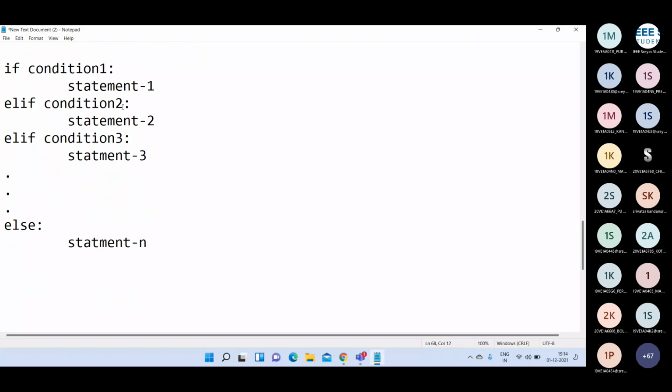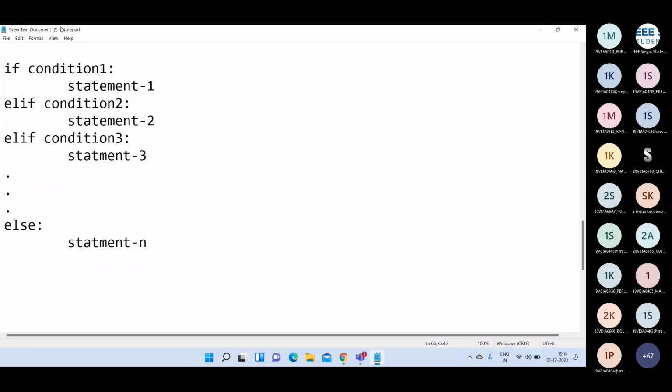For every condition you put a colon, that is mandatory: colon, colon and colon, here also a colon. There is no space between EL and IF. That is a keyword, ELIF. That means else if condition 1 statement 1, else if condition 2 statement 2, else if condition 3 statement 3, otherwise followed by the else statement n.